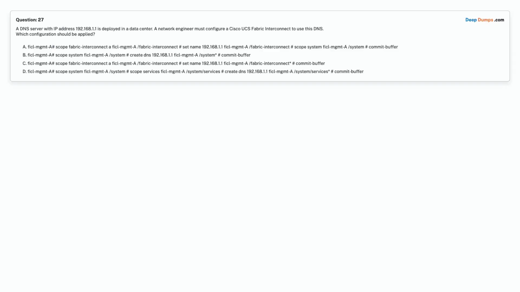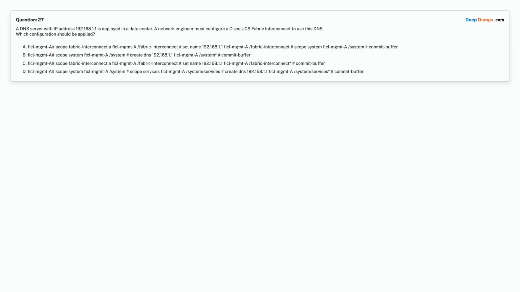Option A. FI-A# scope fabric-interconnect a, FI-A /fabric-interconnect # set name 192.168.1.1, FI-A /fabric-interconnect # scope system, FI-A /system # commit-buffer. Option B. FI-A# scope system, FI-A /system # create dns 192.168.1.1, FI-A /system # commit-buffer.